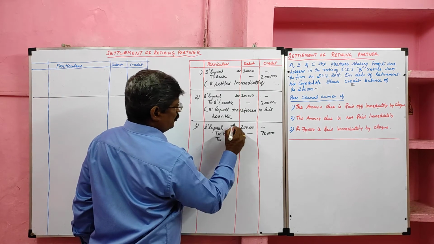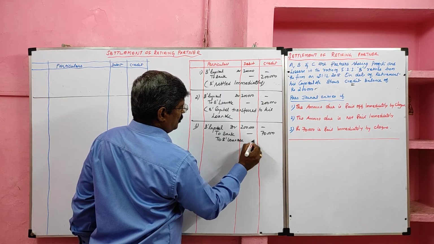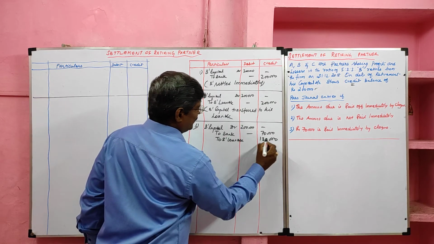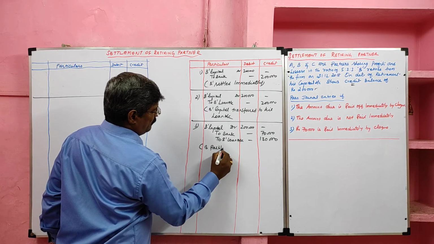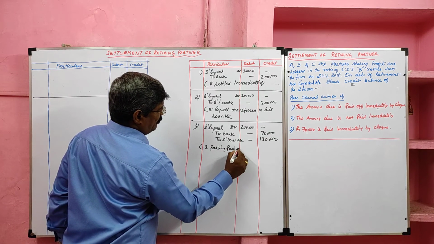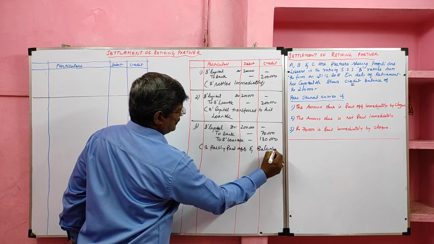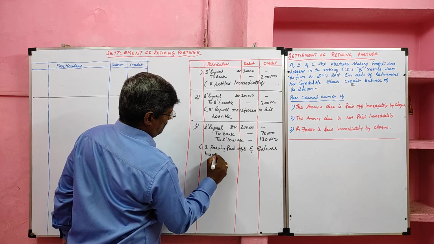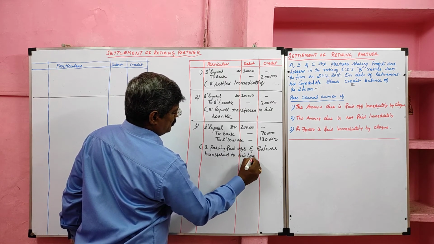The remaining value 1,30,000 is transferred to B loan account. The narration is B partly paid off, and balance transferred to his loan account.